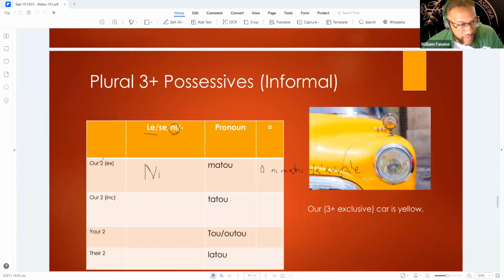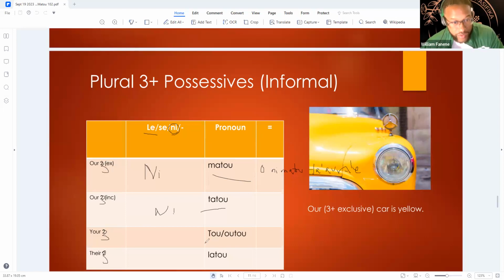All of these should say three. I guess I copied this. Yep. So if we use "ni" for all of these, some of our cars, but this is the inclusive version.